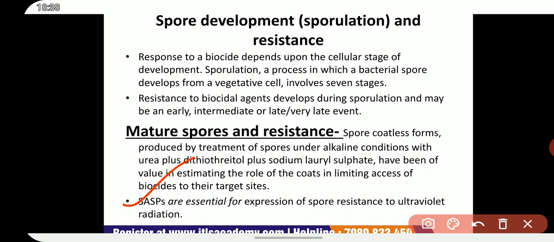SASPs are essential for expression of spore resistance to ultraviolet radiation.